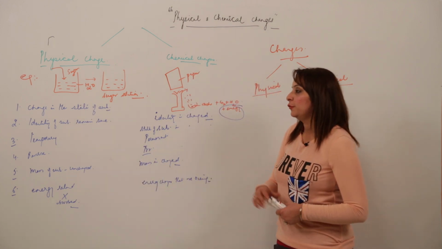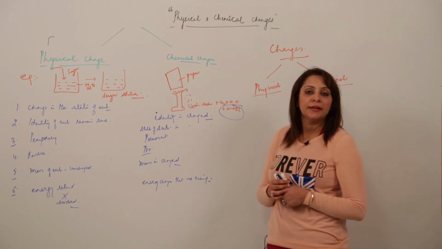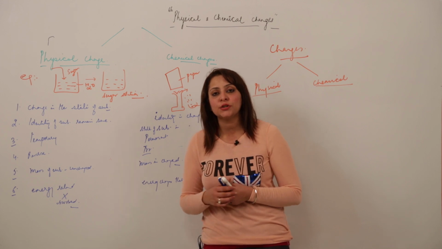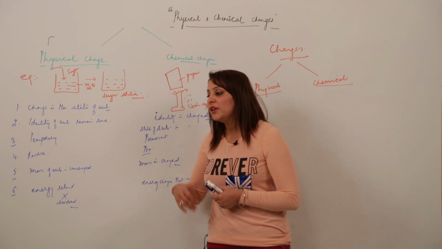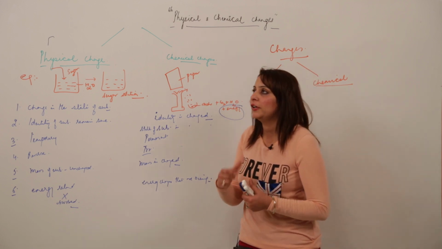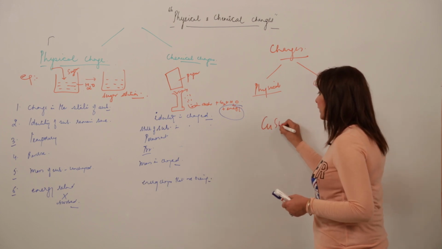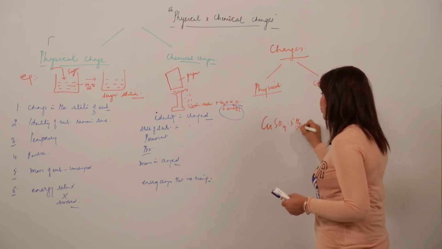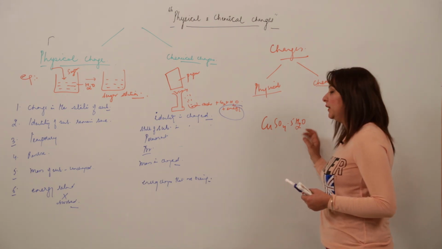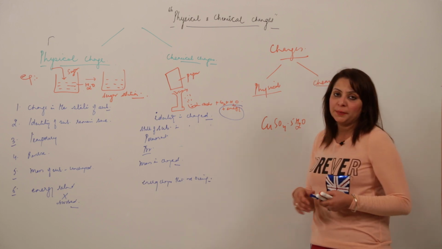Let's take a few more examples, like dehydration. Dehydration means the loss of water, right? The loss of water is called dehydration. Under which category does dehydration come? Let me take an example. We have copper sulfate pentahydrate crystals, CuSO4.5H2O. This is copper sulfate, penta means 5, hydrate means 5H2O, the water of crystallization, which is attached to the copper sulfate.